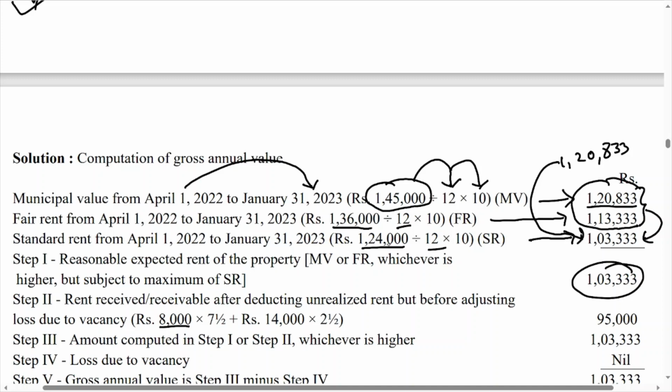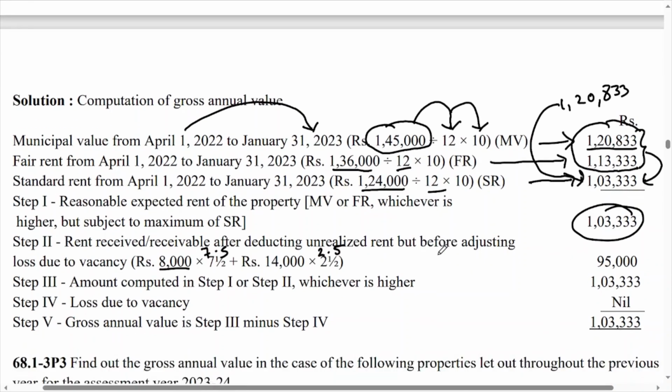So if you consider 8,000, the property is with Mr. X only for 10 months. So the remaining months it is for 14,000. So 14,000 into 2.5. If you multiply 8,000 by 7.5 and 14,000 by 2.5, you will get the answer 95,000. So that is the step number 2 answer.